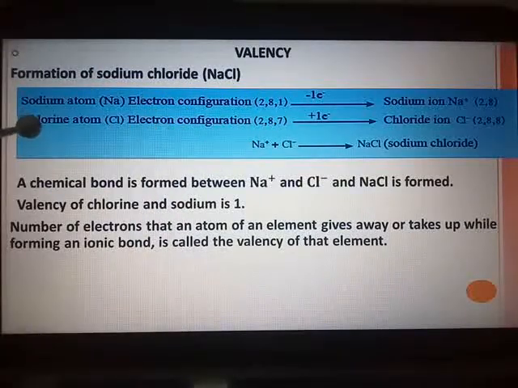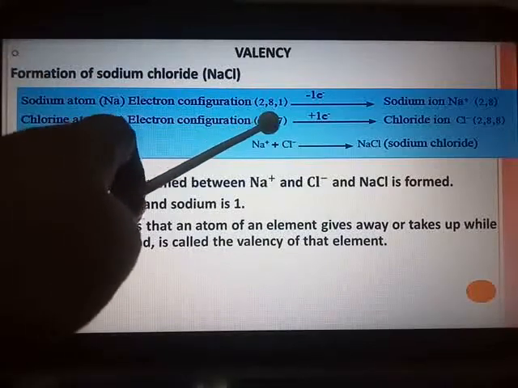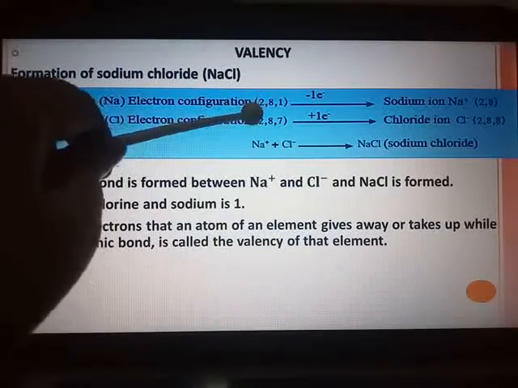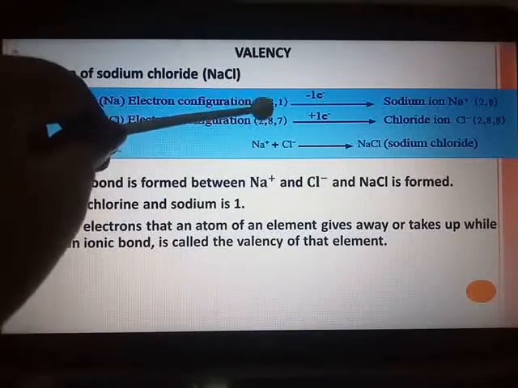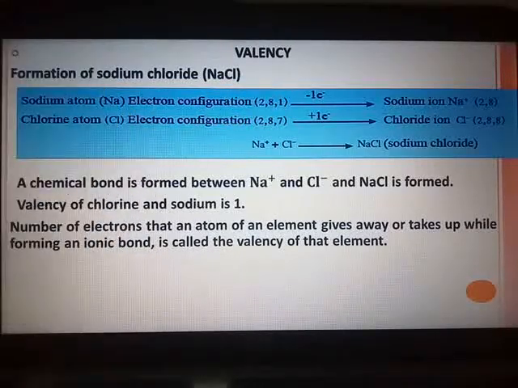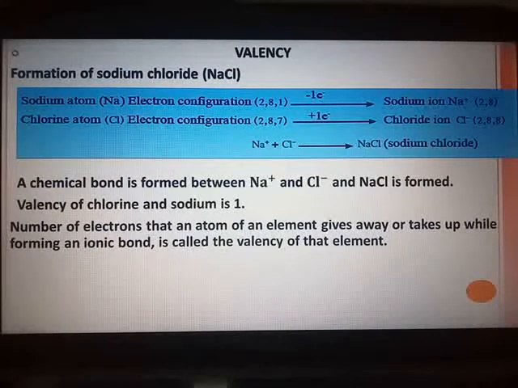For chlorine, whose atomic number is 17, the configuration is 2, 8, 7. Now if you look at both of them, both have 2 electrons in the first shell, 8 electrons in the second shell, but sodium has 1 extra electron, whereas chlorine requires 1 more electron to become stable. So what will both of them do?